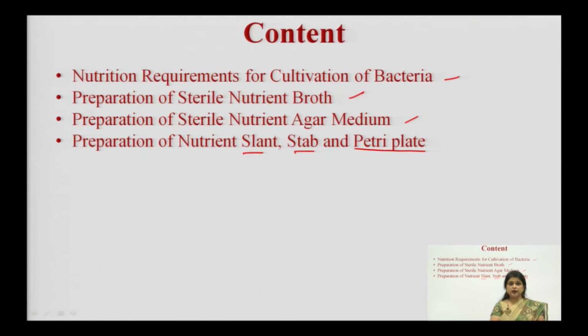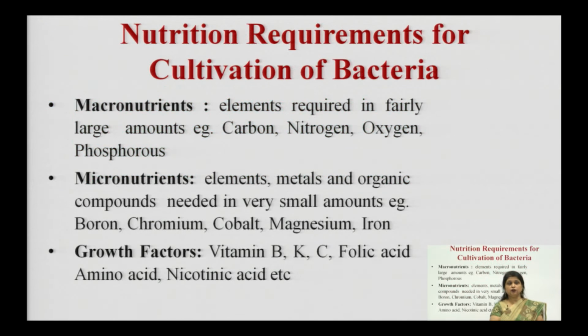So, what nutrients do we actually need for the growth of microorganisms? In this we will mainly focus on nutrients that are either macronutrients, micronutrients or growth factors. Now, what comes under macronutrients?